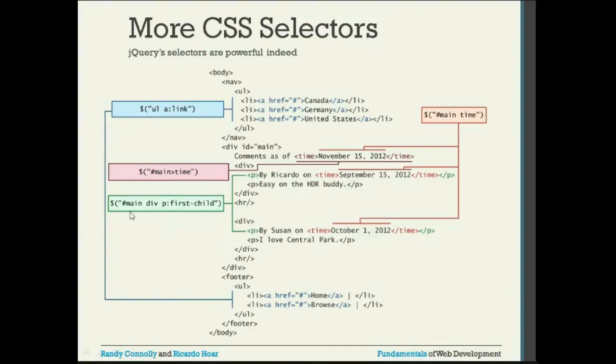And this is another example. We have id main, this one. Then descendant div. Inside the id we have the descendant div. Then p colon first child. So p and the first child, which is the first child inside the main div. This is the first child; it's going to select this. And again, in the same main div, this is the first child. It's going to select both of them.